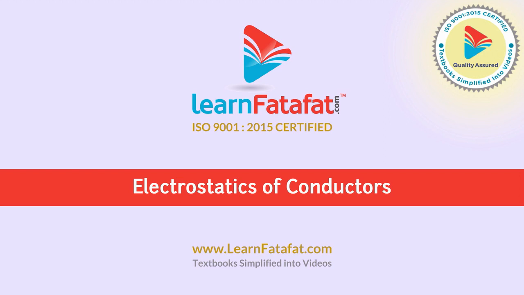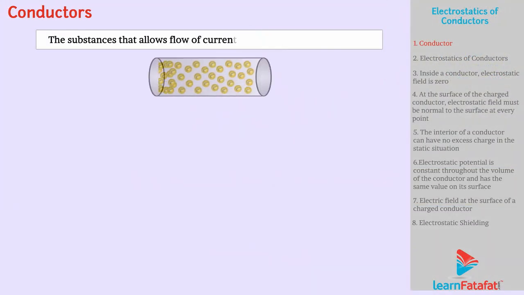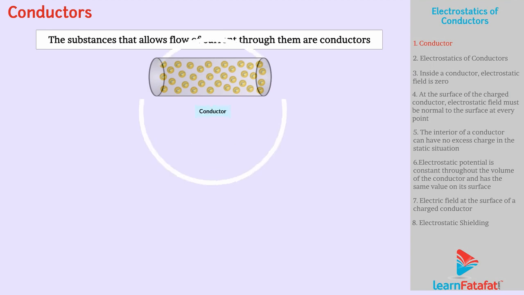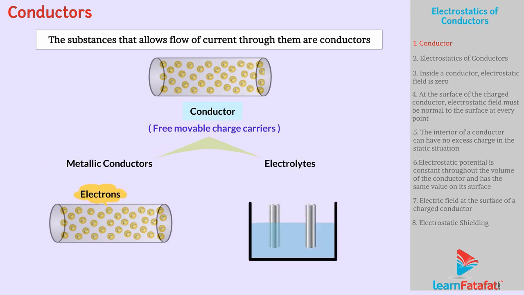Electrostatics of conductors. The substances that allow flow of current through them are conductors. A conductor is characterized by the presence of free movable charge carriers. In case of metal, these are electrons, while in case of electrolyte, these are positive and negative ions.